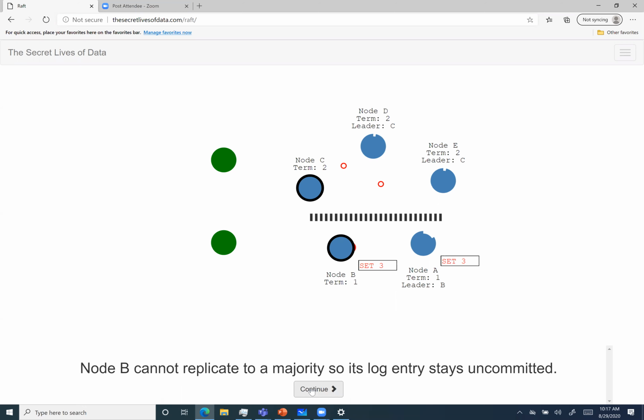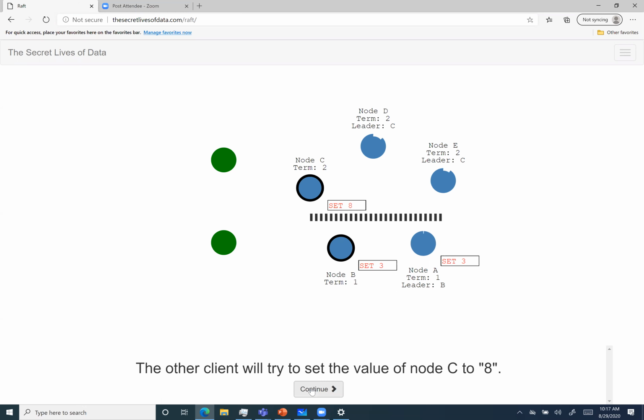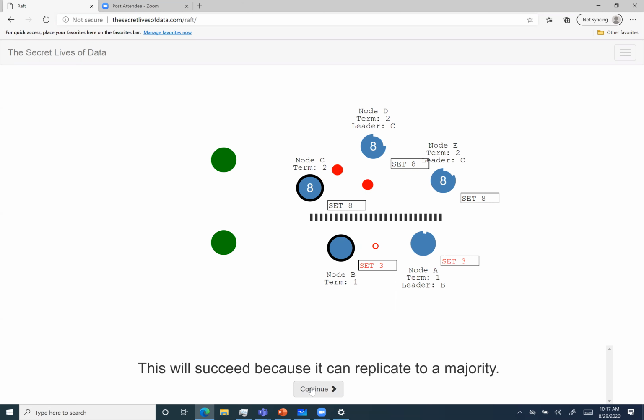So now node B cannot replicate to a majority, so its log entry will stay uncommitted for both B and A. And another client will set the value of C to 8, but C will be in the majority, so that value will be committed. Now this will be a succeeded one, and now let's heal the network partition. So basically remove the network partition and bring the cluster together.